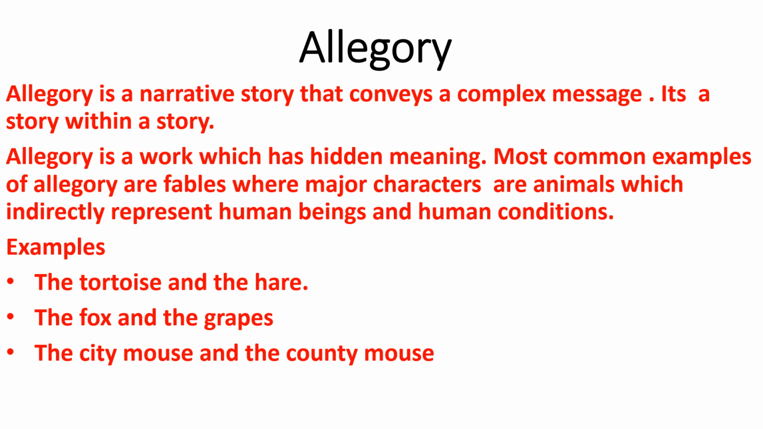The most common example of allegory are fables, where major characters are animals and they indirectly represent human beings and human conditions. For example, the tortoise and the hare, a very simple story, teaches us the lesson of not being boastful. And another message it conveys is having a good skill is not enough, you need to be persistent.